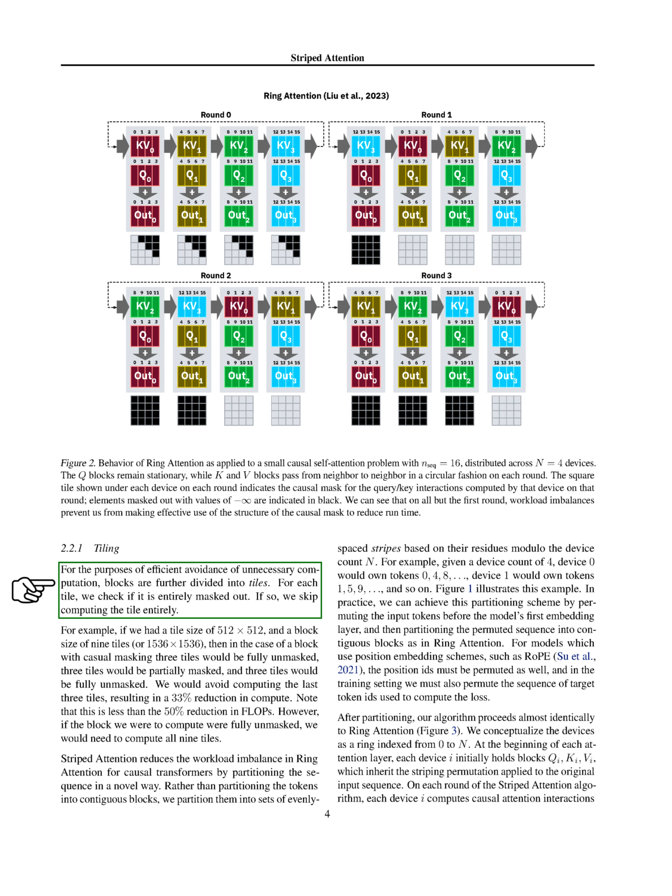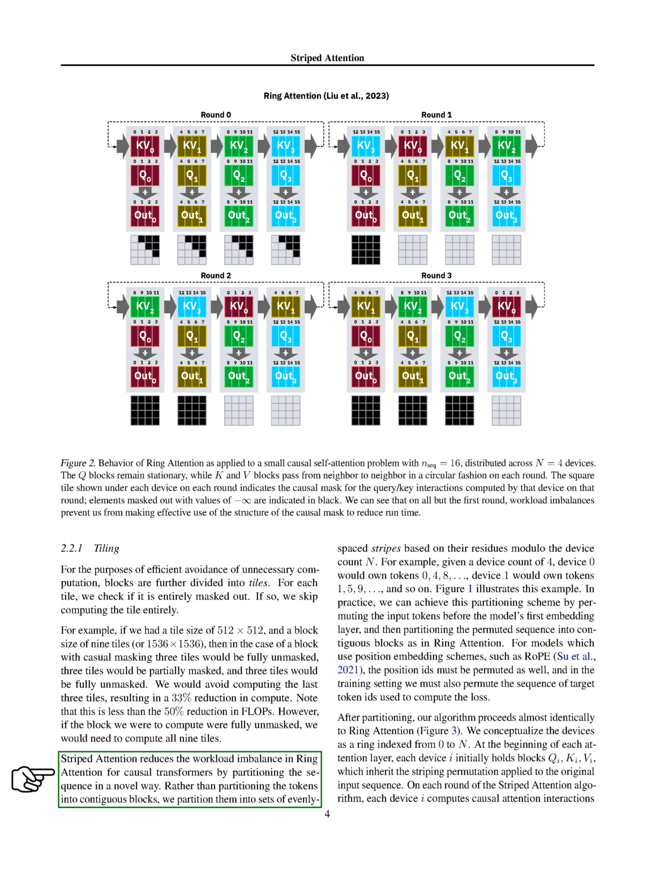If so, we skip computing the tile entirely. For example, if we had a tile size of 512 by 512, and a block size of 9 tiles, or 1536 by 1536, then in the case of a block with causal masking 3 tiles would be fully unmasked, 3 tiles would be partially masked, and 3 tiles would be fully masked. We would avoid computing the last 3 tiles, resulting in a 33% reduction in compute.